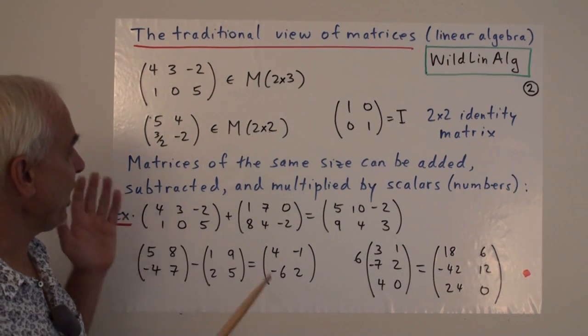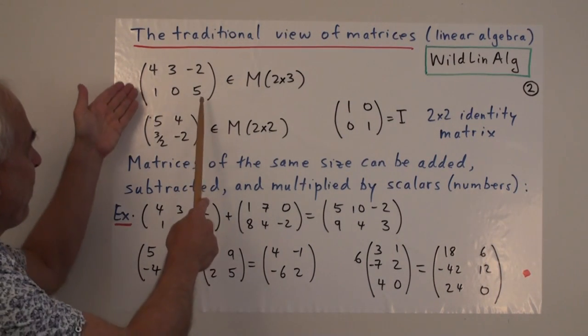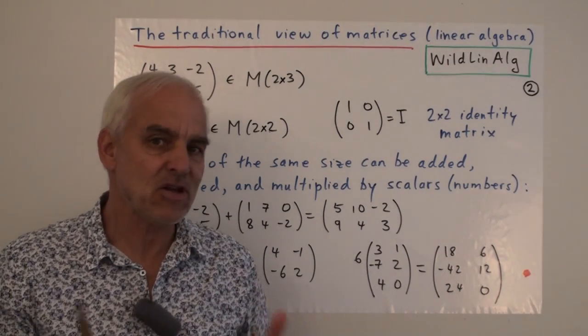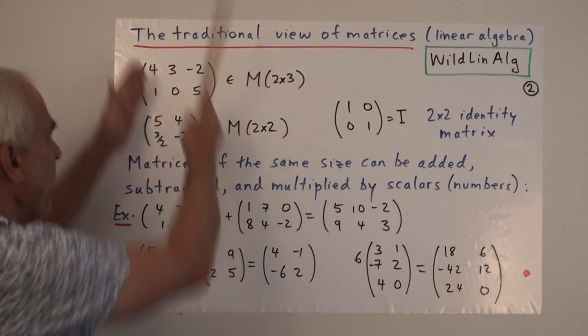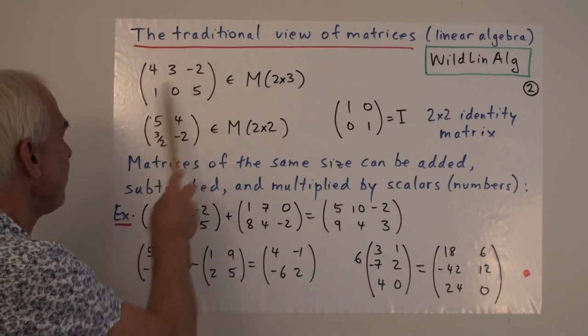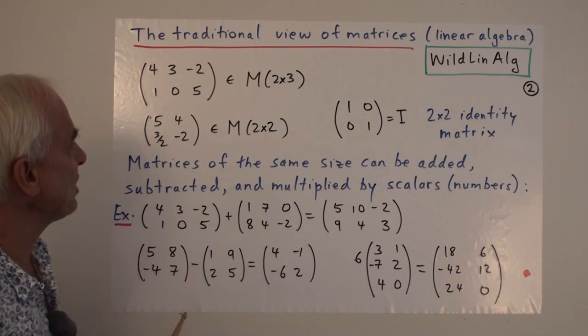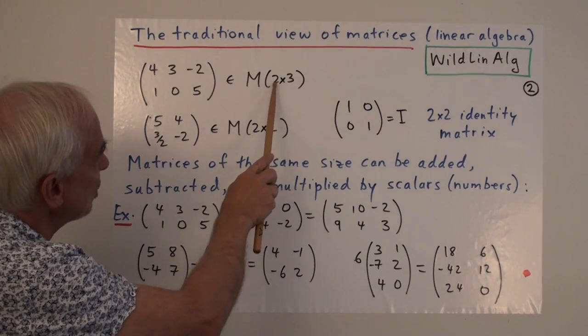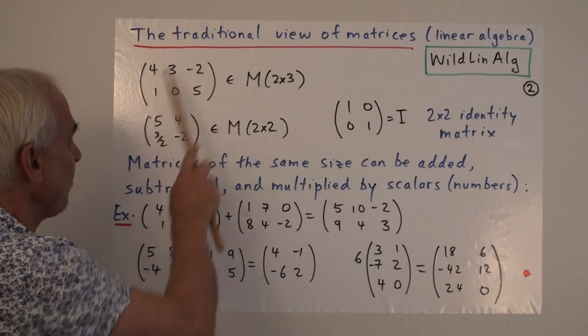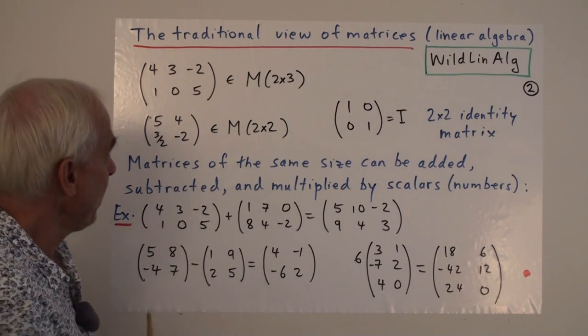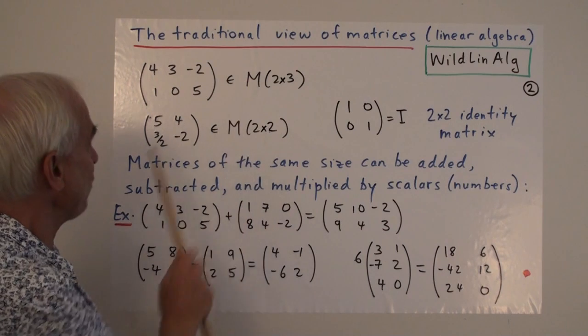So traditionally in a linear algebra course, one starts with objects like this, defined in a very visual way. We say that an array of numbers, a table of numbers of this particular form is a matrix, and we talk about its dimensions being 2 by 3. It's a 2 by 3 matrix because it has 2 rows and 3 columns. Here, for example, is a 2 by 2 matrix.